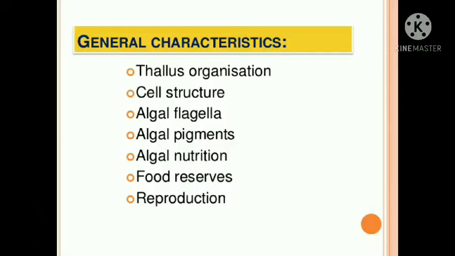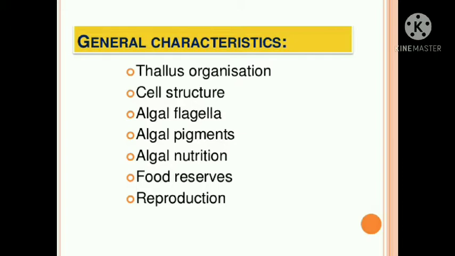So let us see which general characters we are going to observe in this video. We will study thallus organization, the cell structure, the algal flagella and the pigments which are present in algae, algae nutrition, the food reserves and their method of reproduction.